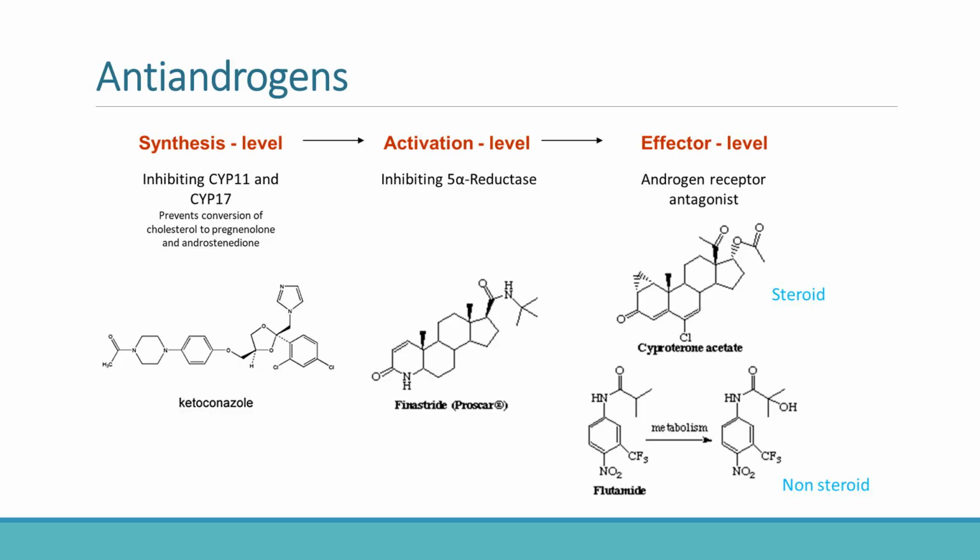Cyproterone acetate is a steroidal antiandrogen, whereas flutamide is a non-steroidal androgen receptor antagonist. This mechanistic classification is extremely useful clinically because it explains why different antiandrogens are used in different conditions. For example, Finasteride is useful in DHT-driven disorders such as benign prostatic hyperplasia and male pattern baldness, whereas receptor blockers are important in prostate cancer.